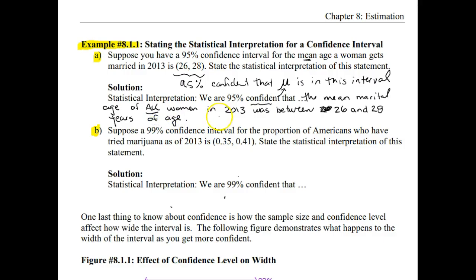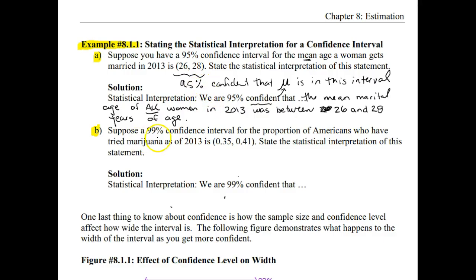Now, if we could actually have gone back into 2013 and talked to every single woman and computed the mean age that they got married, we don't, but we are 95% confident that that mean would end up being between 26 and 28. But that also means that we're 5% confident that it would not be in that interval. When we're doing inferences, at the end of the day, we're just making educated guesses. So as long as we're looking at sample data, we'll never be able to say that we're 100% confident in what we're saying about the population.